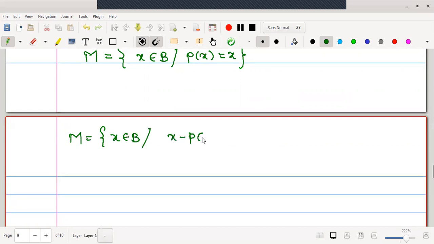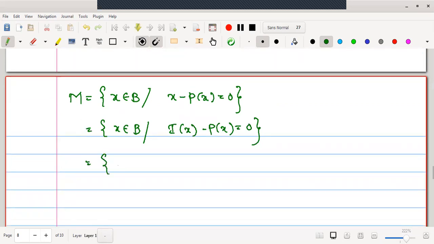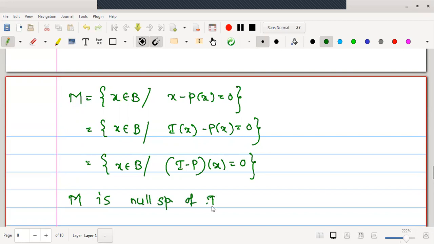X minus P of X is equal to 0. Now, X we will write as the image of the identity mapping. Therefore, this is I of X minus P of X is equal to 0. Again, one can write by using the pointwise operation of the mappings, this is I minus P operated on X is equal to 0. Now this is becoming very similar to the null space of P. One can say that M is the null space of the mapping I minus P.